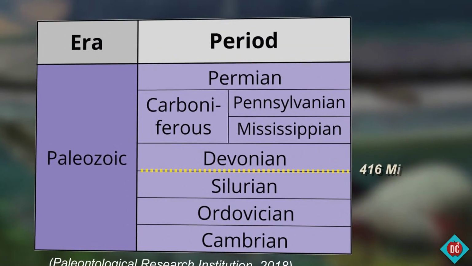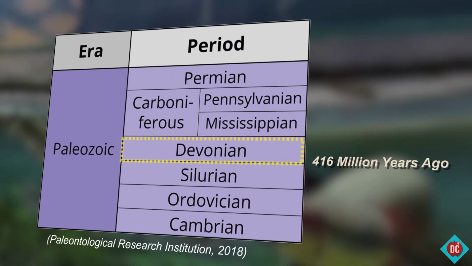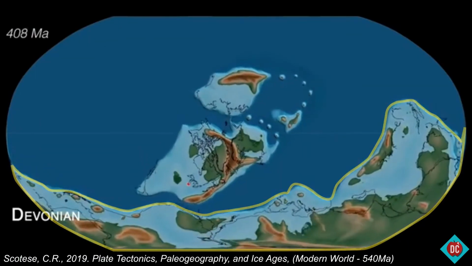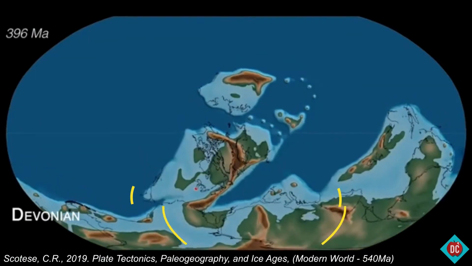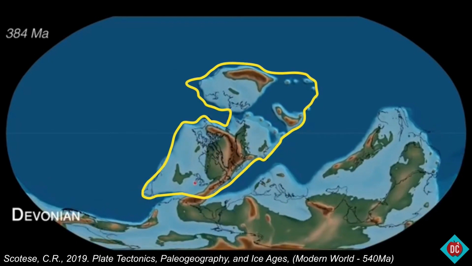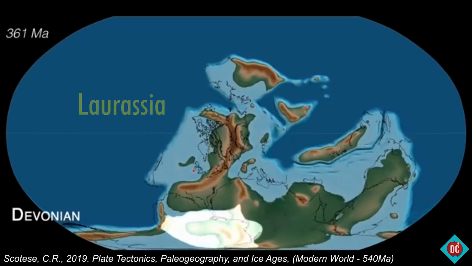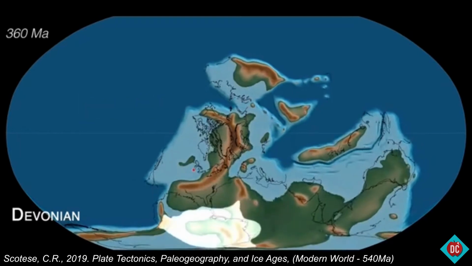Now, after the Silurian period is the Devonian period. The Devonian period took place about 416 million years ago and was the fourth period of the Paleozoic era. During this time, the great supercontinent of Gondwana was headed slightly northward away from the South Pole, and a second supercontinent began to form that straddled the equator, Euramerica or Laurasia. It consists of today's North America, Northern Europe, Russia, and Greenland.